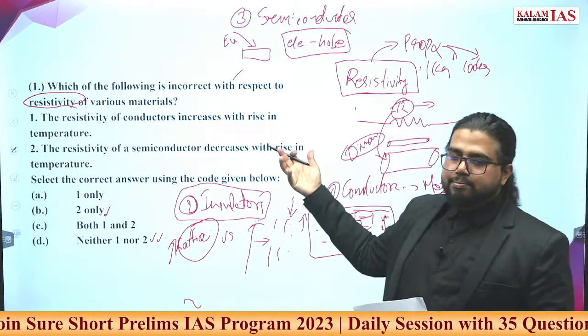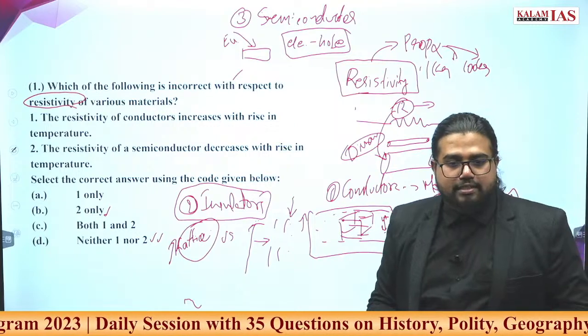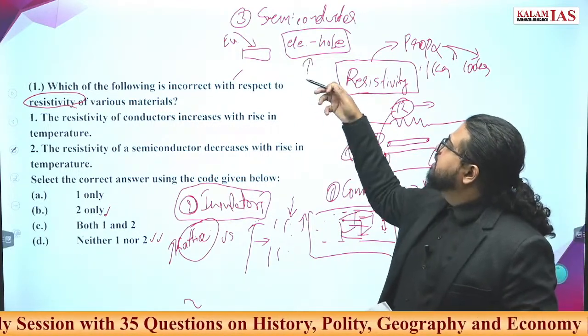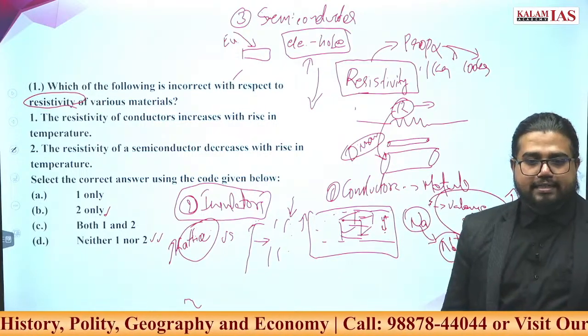Now with an increase in temperature, more electrons will jump out of their original position. So more electron hole pairs, more conductance will happen. So resistivity will be falling in the case of a semiconductor.